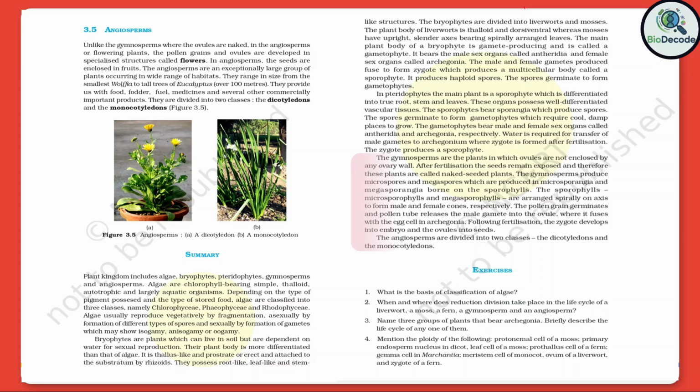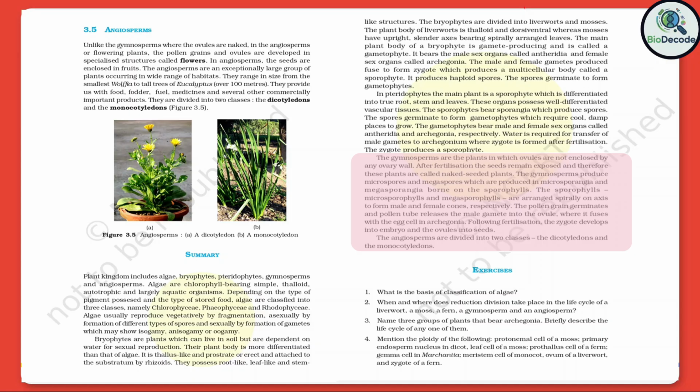The gymnosperms are the plants in which ovules are not enclosed by any ovary wall. After fertilization, the seeds remain exposed, and therefore these plants are called naked-seeded plants. The gymnosperms produce microspores and megaspores, which are produced in microsporangia and megasporangia borne on the sporophylls. The microsporophylls and megasporophylls are arranged spirally on an axis to form male and female cones respectively.